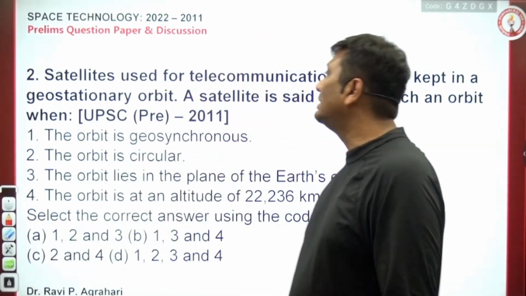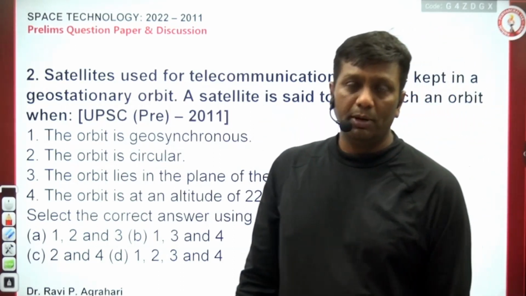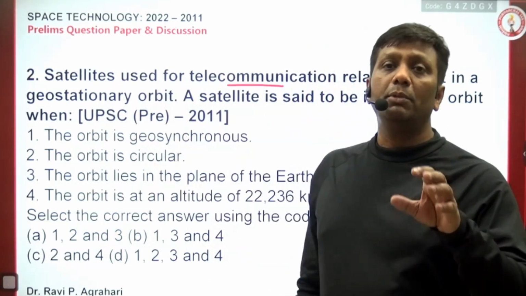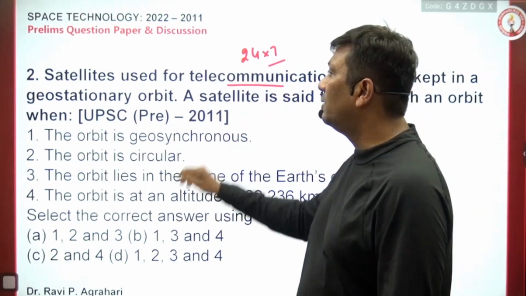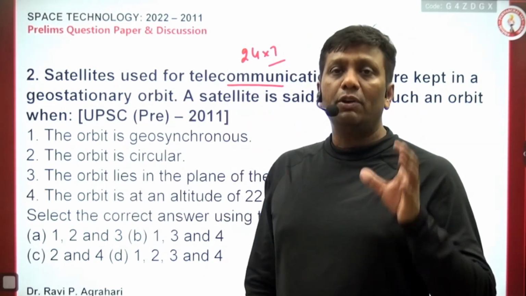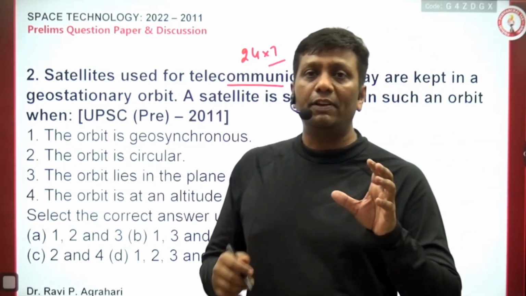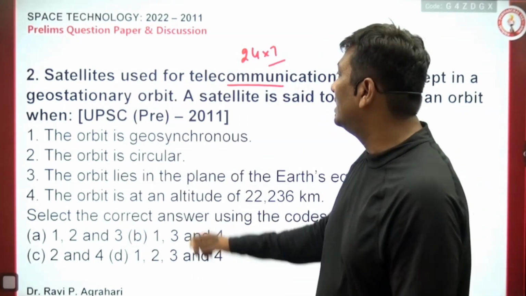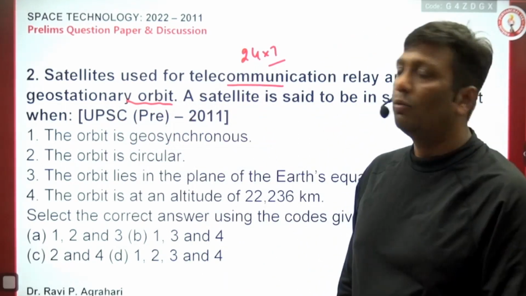The second question from UPSC is: satellites used for telecommunication relay are kept in the geostationary orbit. For telecommunication purposes, the satellite should work 24/7. As I discussed in your class, geostationary orbits are at those locations where the rotation of the Earth and the revolution period of the satellite are both 24 hours. This is the reason a person on the Earth's surface will always find these satellites looking stationary. This is why it is geostationary. 24/7 a single satellite will be in front of a particular country.